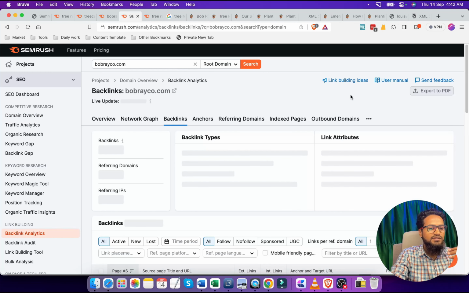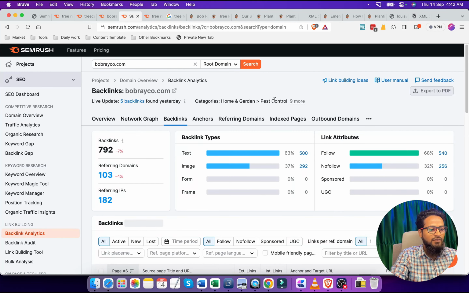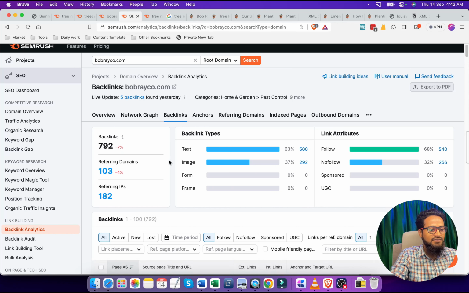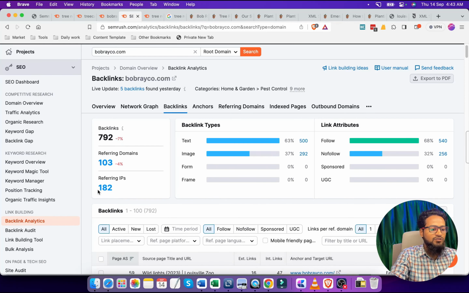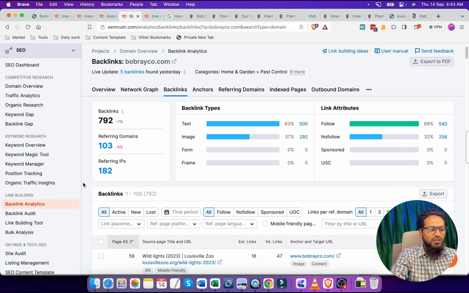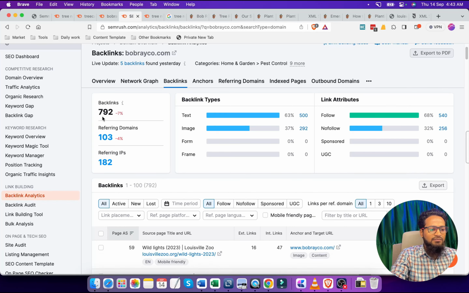So it means they have at least 182 backlinks, right? And of the 792, maybe one domain has 2 or 3 backlinks. This is why the number of backlinks is very high compared to the referring domains.